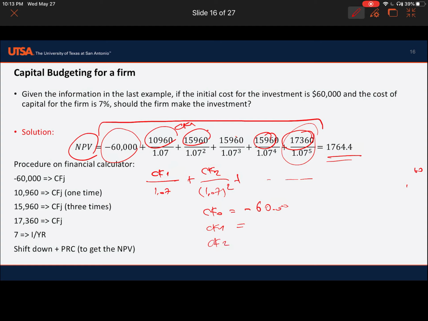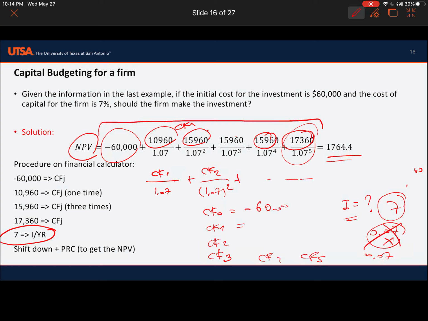Then find the NPV button and push it, and you will see the interest rate. Enter the interest rate 7, not 0.07. Just write 7.